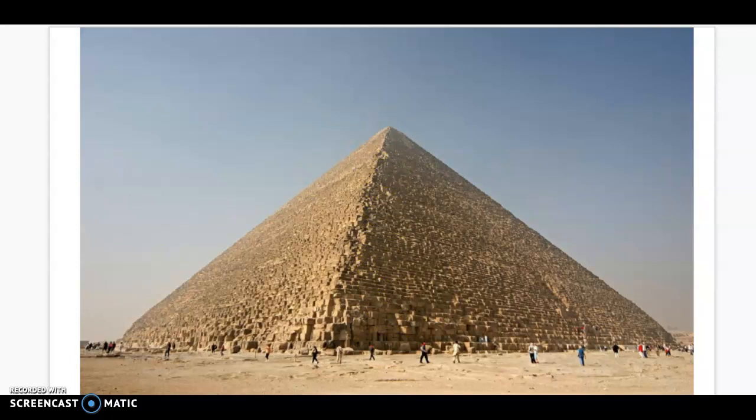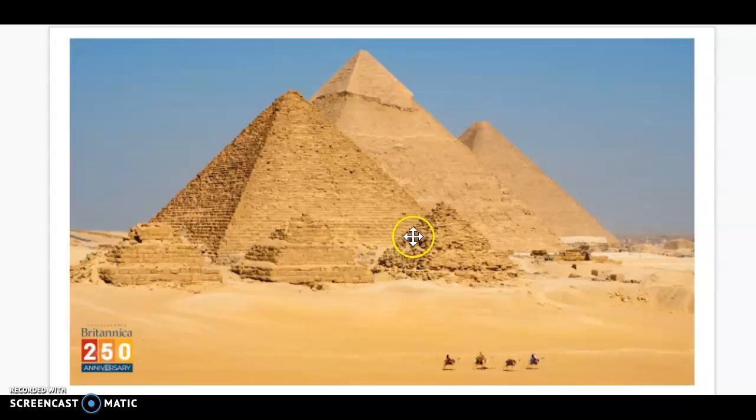And if you look here, this is Giza. This would be the largest of them, with these minor pyramids here as well. Okay? And you can see the scale of how large they are because these are people on camels traveling right here. And this is like one big square right here. That's a piece of limestone. You can see these pieces of limestone. This was done so long ago that nothing was used except manpower.